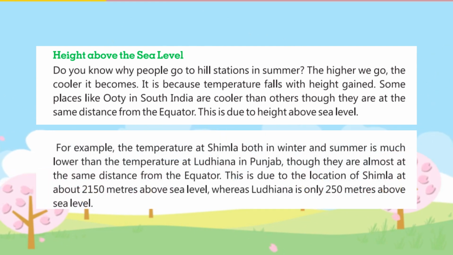For example, the temperature at Shimla both in winter and summer is much lower than the temperature at Ludhiana in Punjab, though they are almost at the same distance from the equator. This is due to the location of Shimla at about 2,150 meters above sea level, whereas Ludhiana is only 250 meters above sea level.